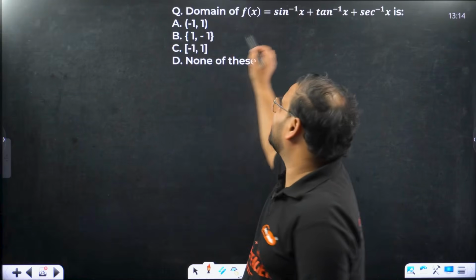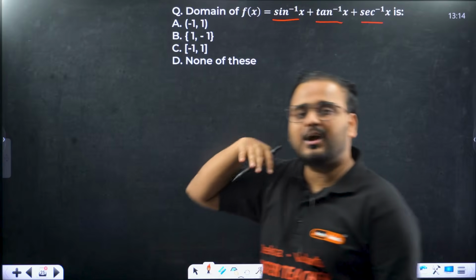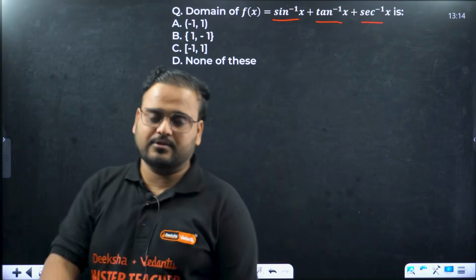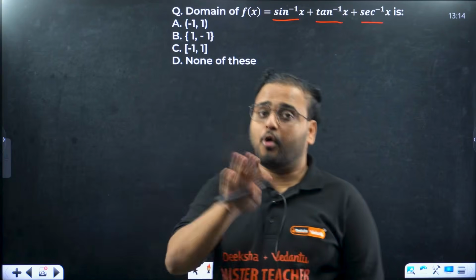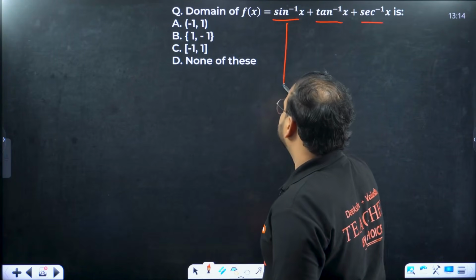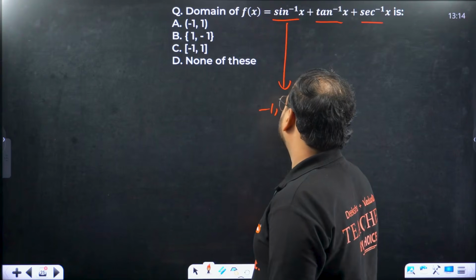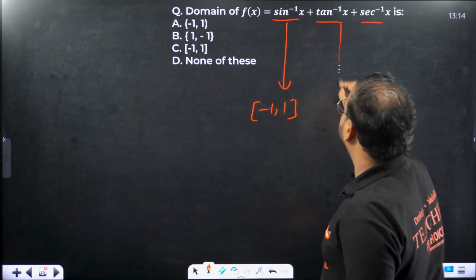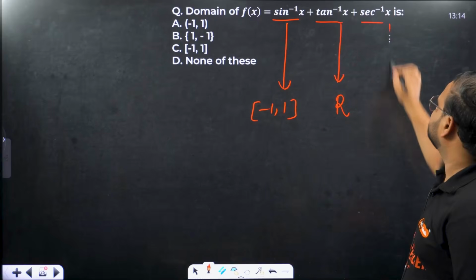So f(x) is a combination of this function and this function. Whenever you have more than one function taken together, if you're writing the domain, you have to write the domain which is true for all three. Let's write the domain of this. What is the domain of this function? For this function, all real numbers.